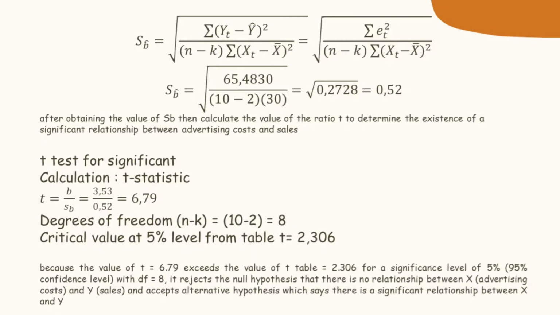The critical value at the 5% level from the T table is 2.306.